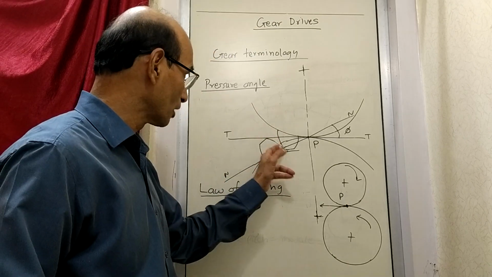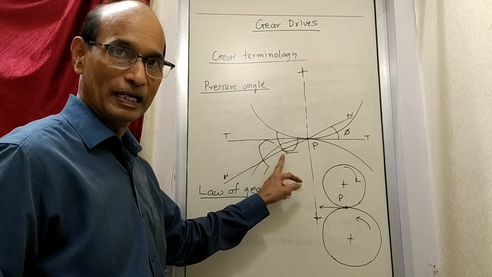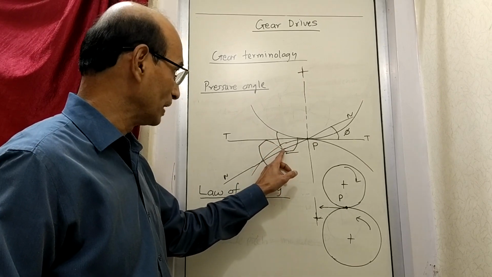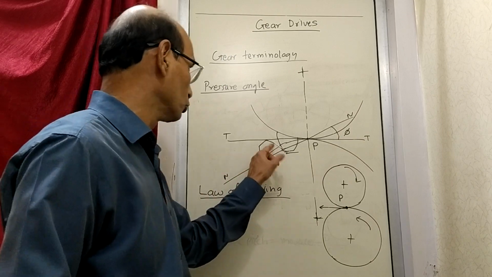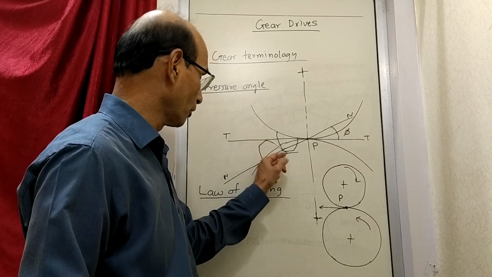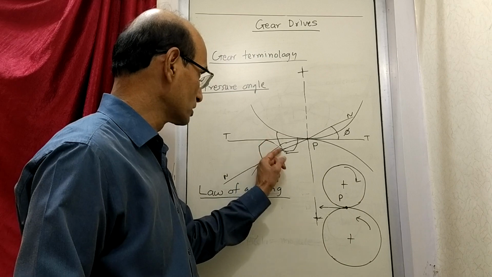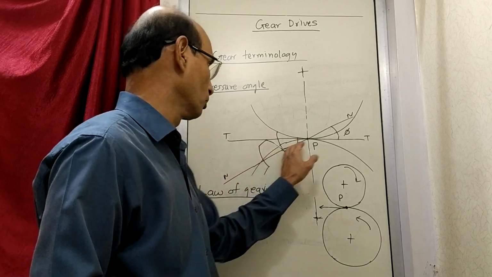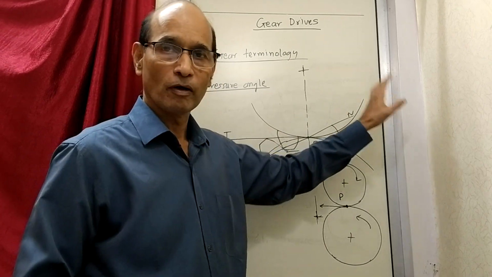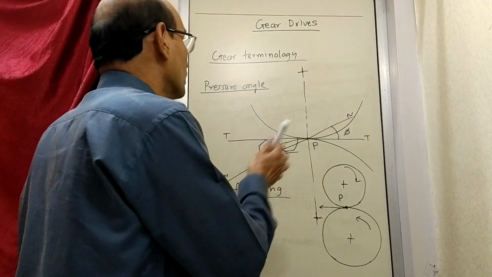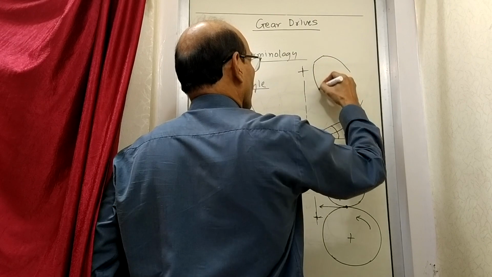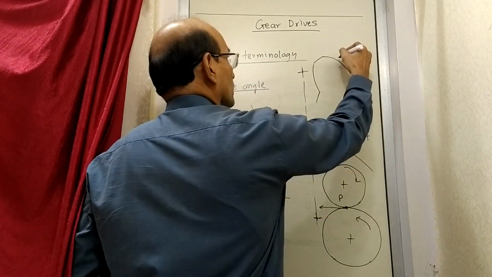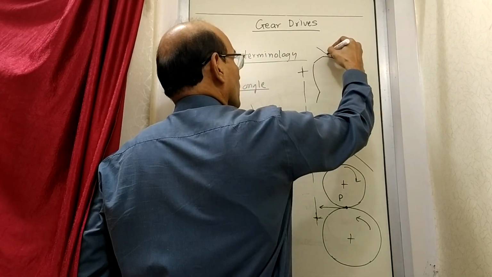So if these are the two surfaces in contact, like what is drawn earlier, then at the point of contact, if you draw a normal to the profile, this becomes a normal to the profile. Profile means the curvature of the tooth. So to this curvature of the tooth, this becomes a normal line. Okay, what is normal and what is tangent? Suppose I draw any curve. Suppose I draw this tooth again. I have drawn a tooth. Now at this point, this becomes a tangent.